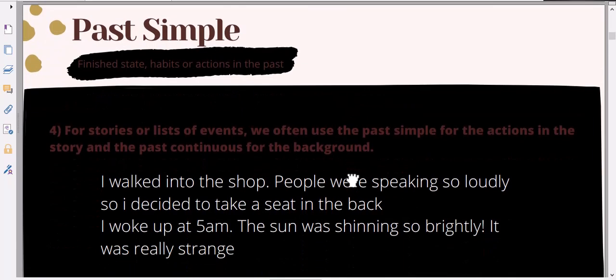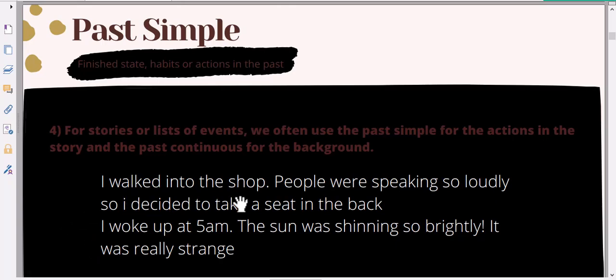And we have here stories. This is so important if you have an interview and they're going to ask you about past events, and you have to know exactly how to use the past simple. That's why we are here and we're trying to revise all the tenses. So we have here two examples.